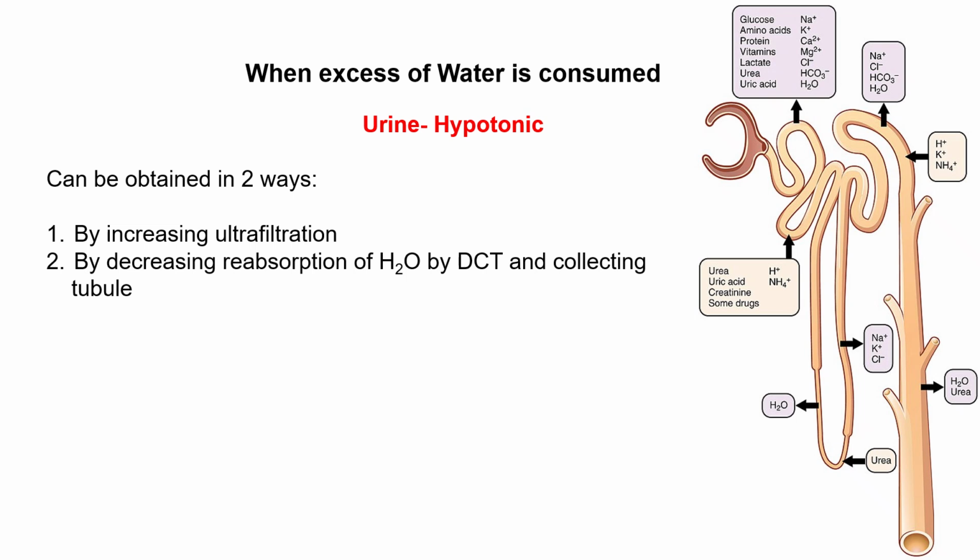Now, this can be obtained in two ways. If you remember the nephron diagram and the nephron physiology, this can be attained in two ways: by increasing the ultrafiltration first. So ultrafiltration occurs in the glomerulus, right? The glomerulus and Bowman's capsule participate in the ultrafiltration process.